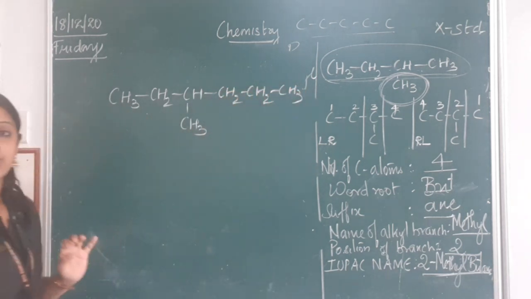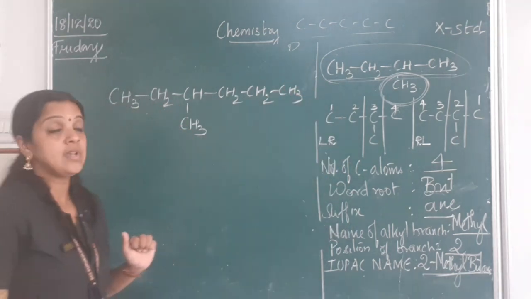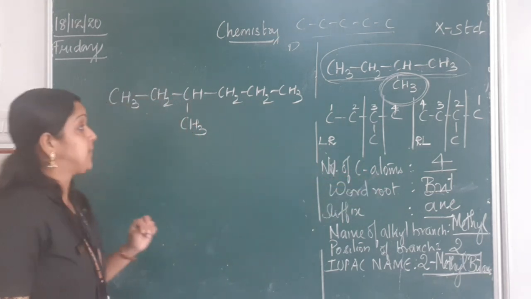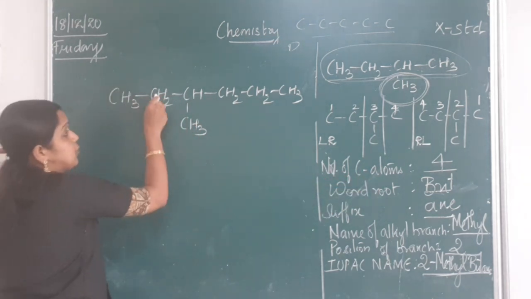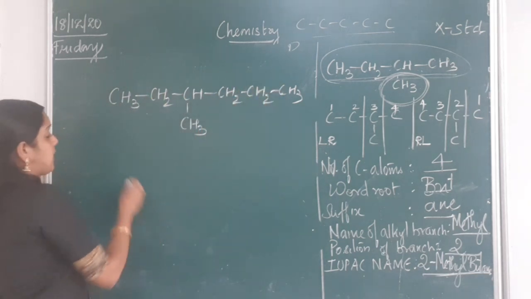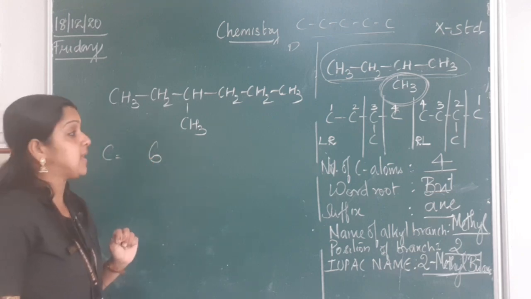See, this is the compound given to us, right? What is the first thing we need to do? Identify the number of carbon atoms in the main chain. So it is 1, 2, 3, 4, 5, 6. So the number of carbon atoms is equal to 6. 6 carbon atoms are there.